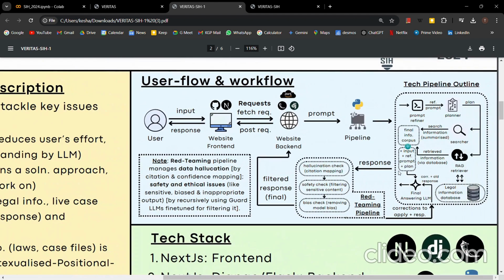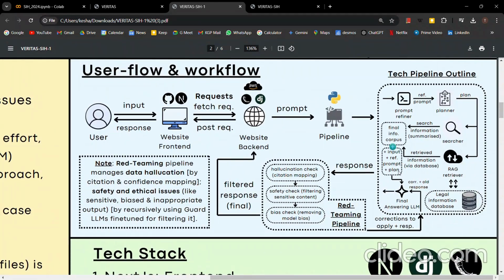Quickly coming to our user flow, how will the user flow look like, right? What would it look like to the user, or what would happen in the backend, right? Just a very simple explanation. I'll move to the detailed technical pipeline after this, right? The user flow: the user will give an input, right? That would be on the website front end, that would give a request to the back end of the website, right? It would give a request over here, that this would go as an input prompt to the pipeline, right? Pipeline is basically the multi-agent framework I was talking about.